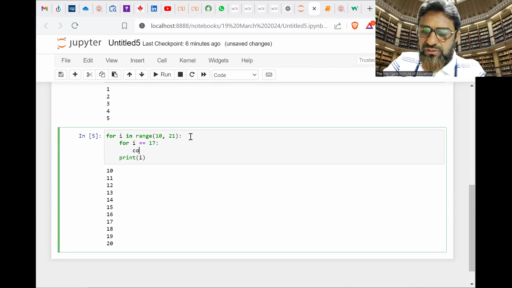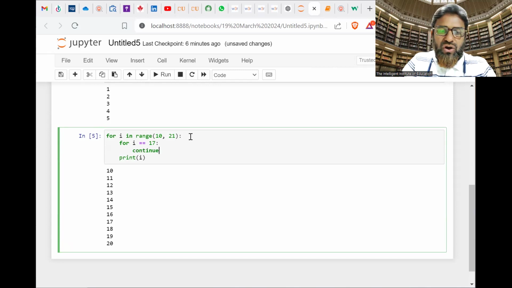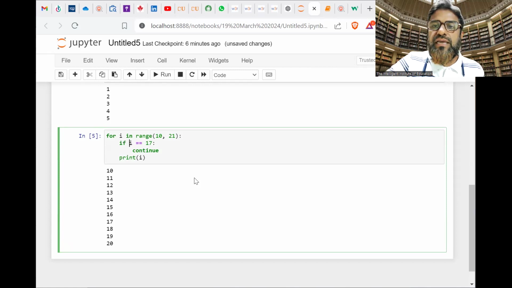Use continue. It means that it will skip 17 and print all the remaining. So here we can use if, checking this condition, and continue. Fine. And we'll print it. Execute this.